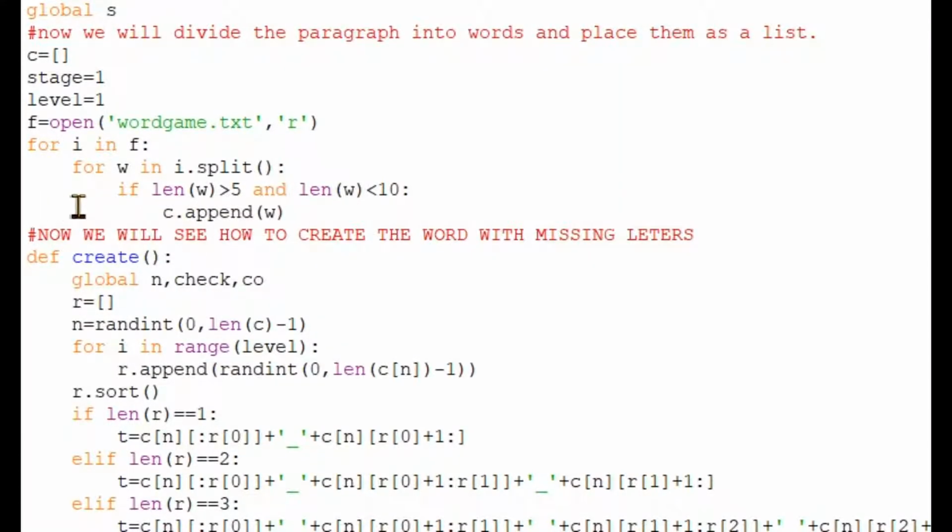Okay, and now here W means it will take some word. If the word length is greater than 5 and less than 10 only, it will add to the list, that is, here we have made a list, that is C. And now by this we have created a list with some words consisting in the C. And now we will create the